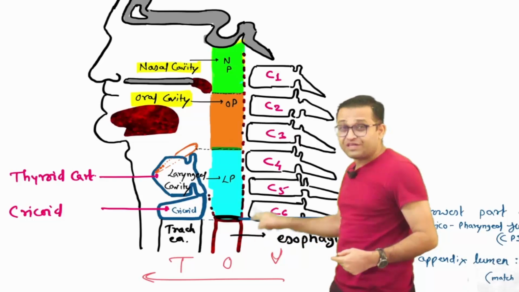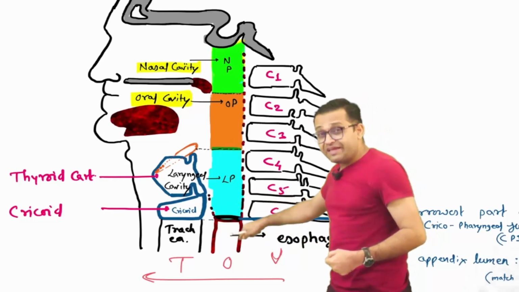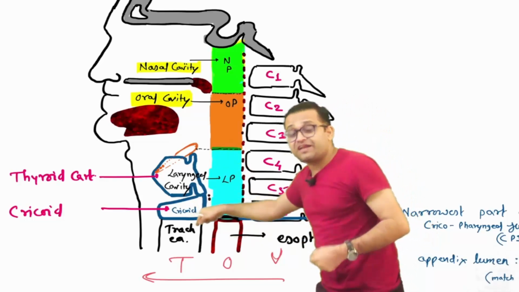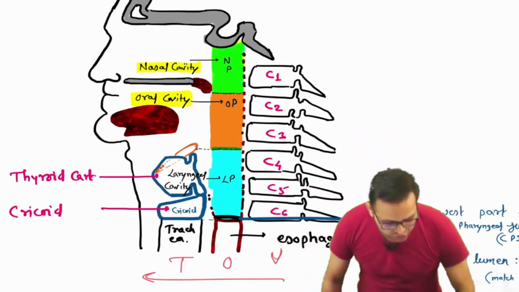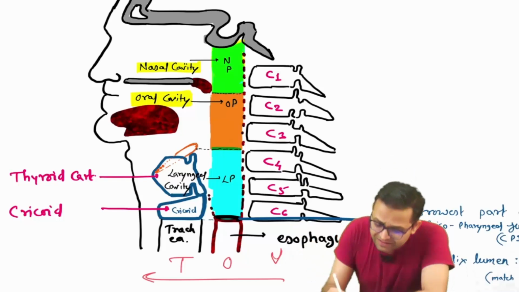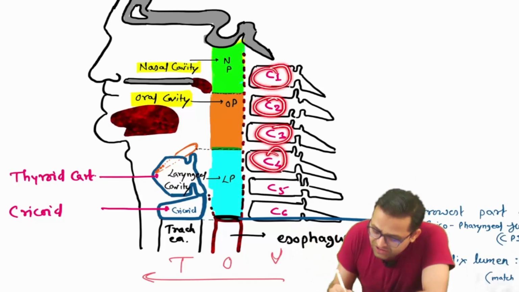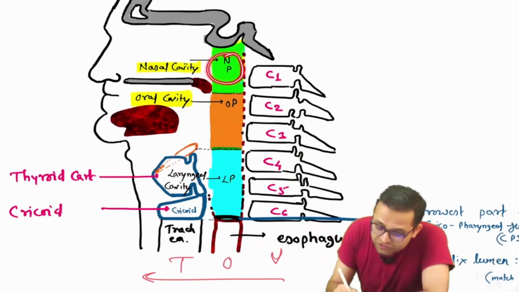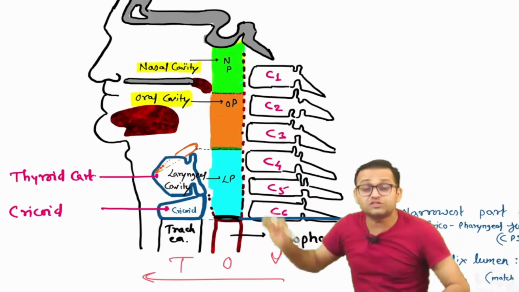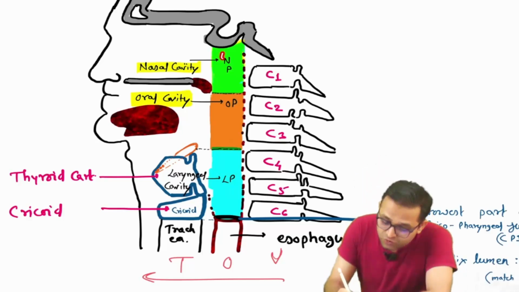So remember VOT. V for vertebra, then O for esophagus, then T for trachea. So in our neck the trachea is in the front. Okay sir. Now try to understand. Sir, there is our C1, C2, C3, C4, C5, C6 and the continuation is the esophagus. So what are the parts? Nasopharynx, oropharynx, laryngopharynx. So you have to draw this diagram. Again I want to revise the superior relation.